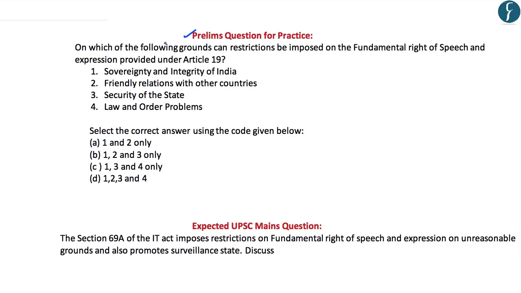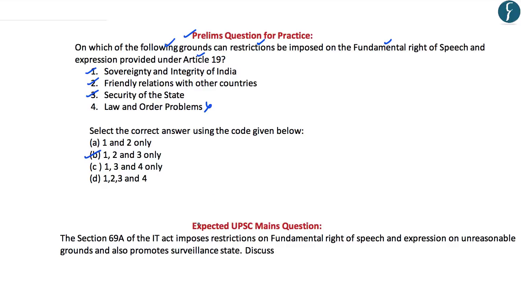The question here is, on which of the following grounds can restrictions be imposed on the fundamental right of speech and expression provided under Article 19? And as we have discussed, the restrictions can be imposed on the grounds of the sovereignty and integrity of India, friendly relations with other countries, as well as the security of the state. However, the restrictions can be imposed on the grounds of public order and not on the grounds of law and order. Hence, option 4 in this particular case is wrong.